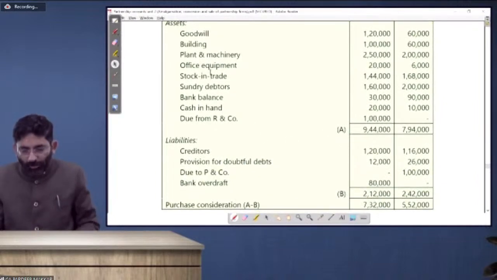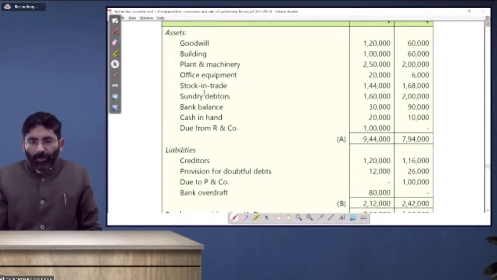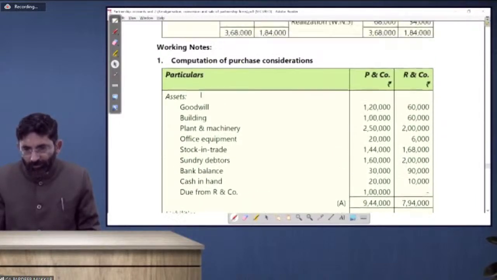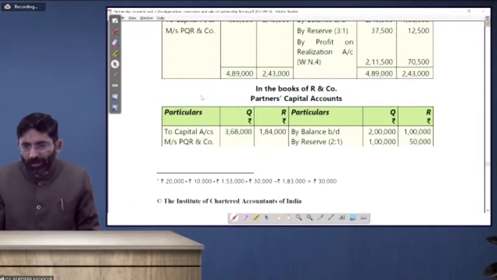For that, you have to prepare one more thing. See here, this is to be done by passing a journal entry also, but we have done it in a different way, because in the ICAI module you have checked that it is done in a different way.